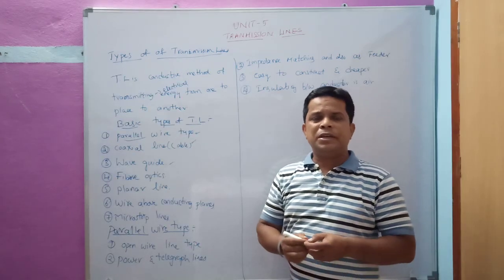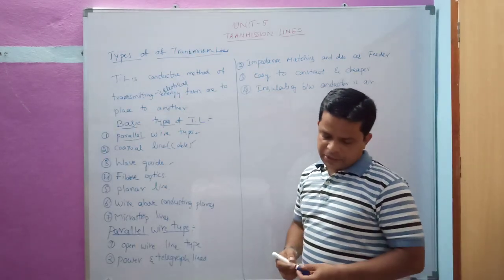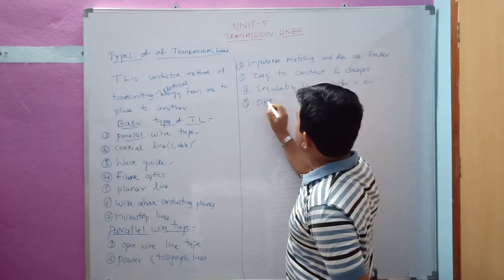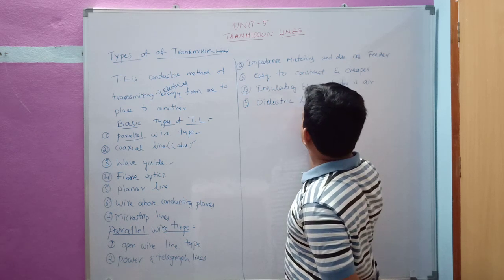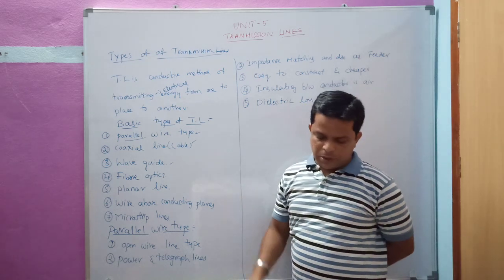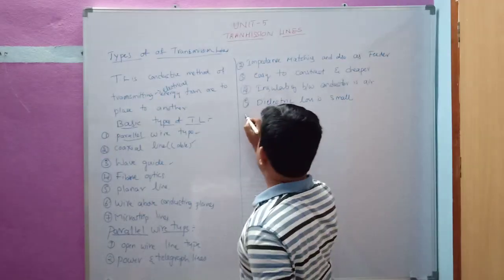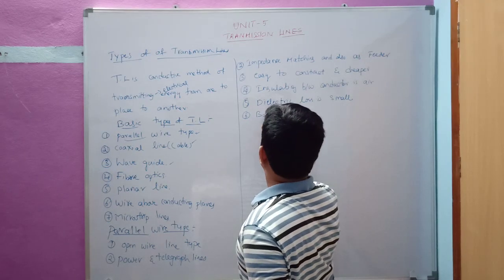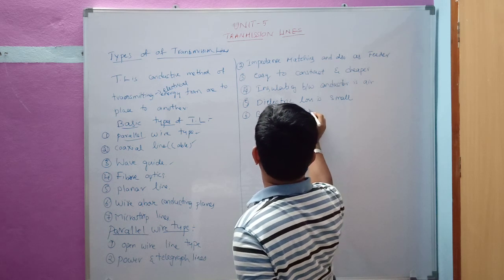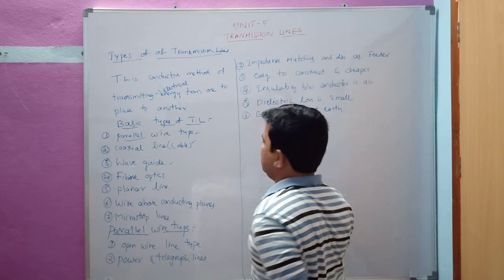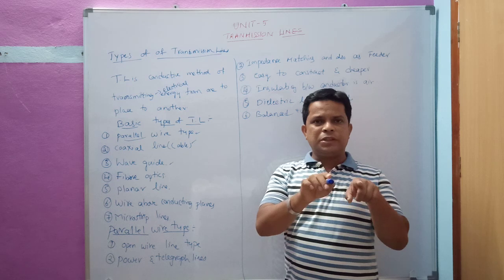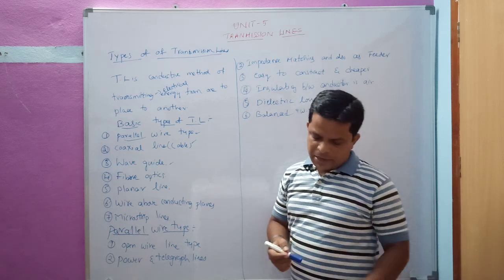The insulation can also be called a dielectric material. The dielectric material can be free space, that is air here, and the dielectric loss is extremely small. This is a balanced type of transmission line. Why? Because it is balanced with respect to earth. We have two conductors, and these two conductors are balanced with respect to each other. That's why we call this balanced with respect to earth.